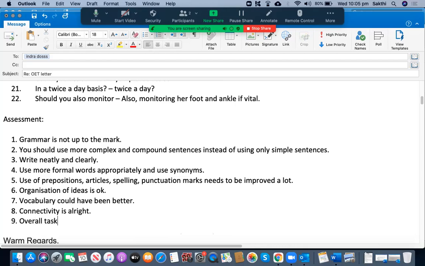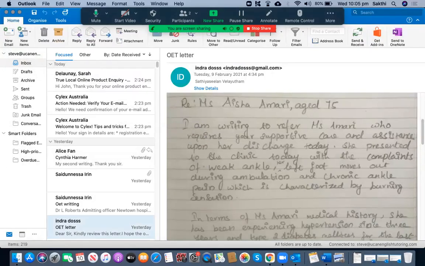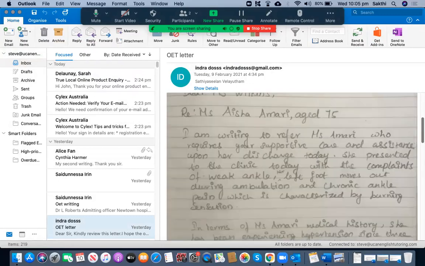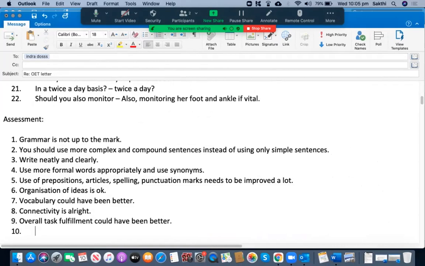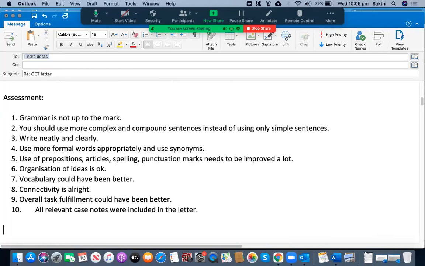Overall task fulfillment could have been better. I know the case notes for Aisha Amari, and I think you have included all the relevant case notes. I believe so. All relevant case notes were included in the letter.